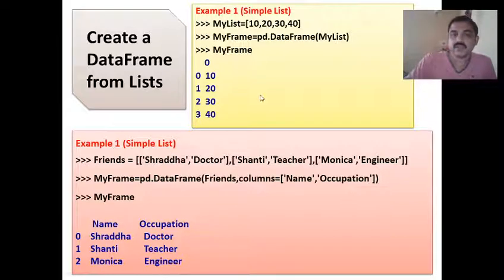Is it clear? So we have created a data frame from a list and from a list of lists. If it is a list of lists, whatever column names you assign will be applied accordingly, as you can see in the output.